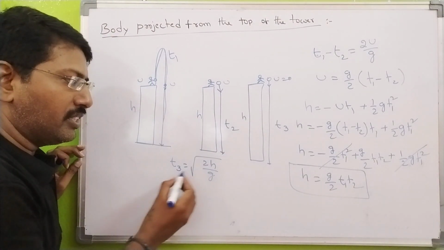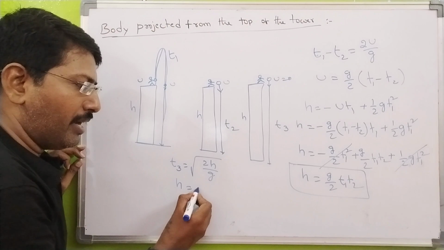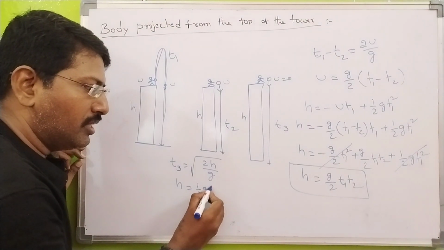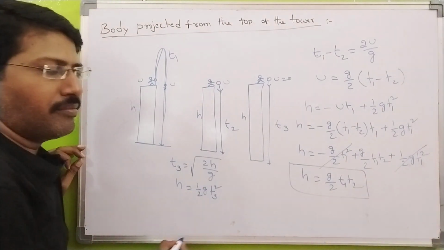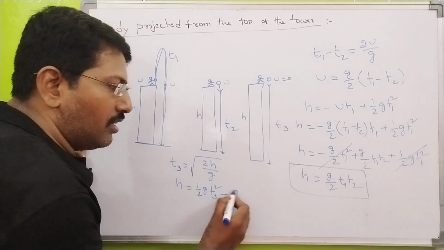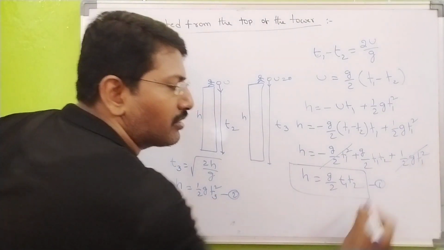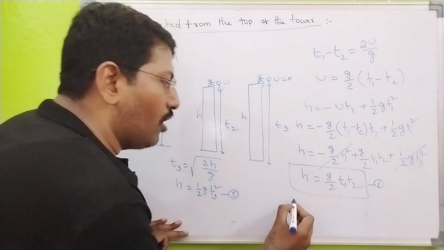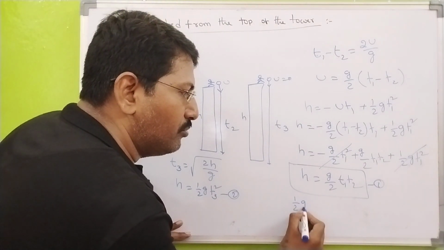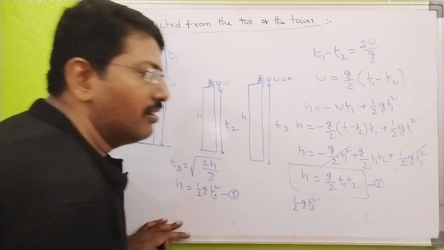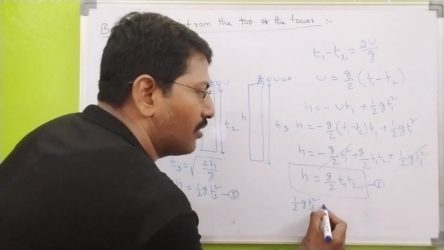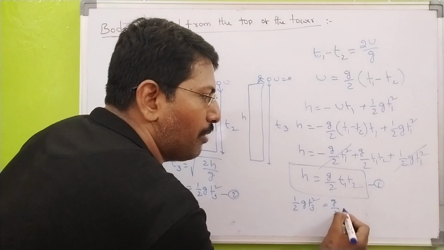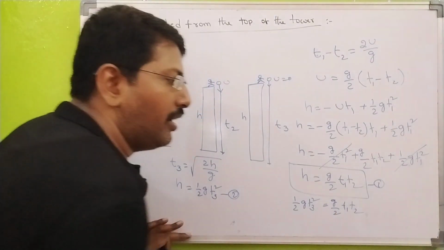Now simplifying this equation, h value can be written as half g t3 square. So this is the second equation, this is the first equation. Comparing these two equations, you get half g t3 square equal to g by 2 t1 t2.